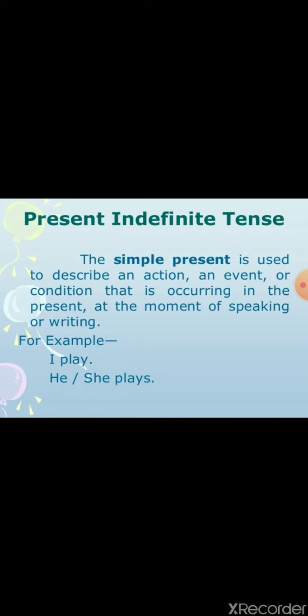Now see the difference, I'll explain. With the singular form, s or es we need to add with the base form of the verb. But when we are talking about the plural, then no need to add s or es. And very important, the exception case here about I and you. I and you, even though we are talking about the singular case, still we are not supposed to apply the rule of s or es. Have you ever heard like that? I does? Always I do. You does? Always you do. So these are the exceptions you need to keep in mind.